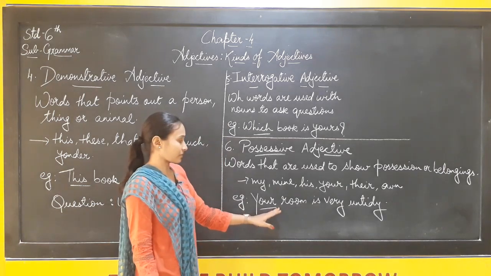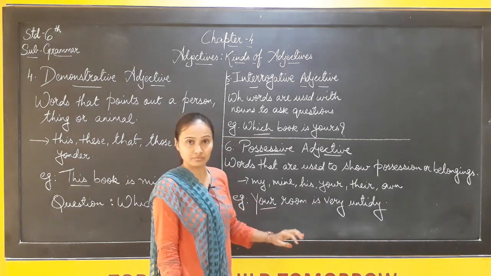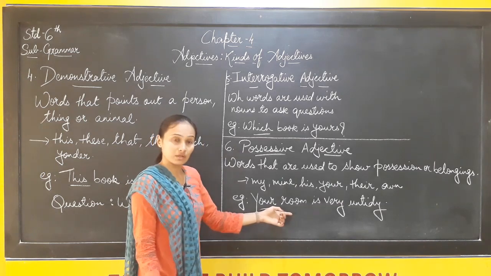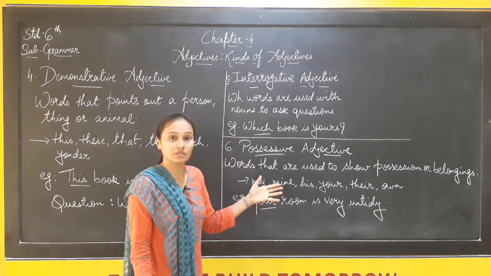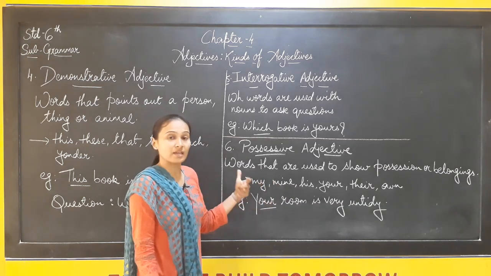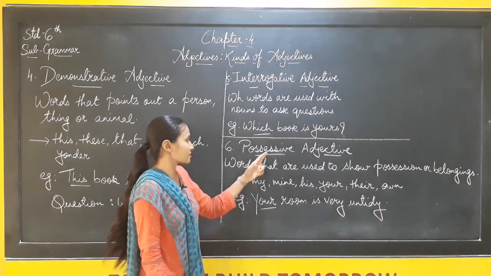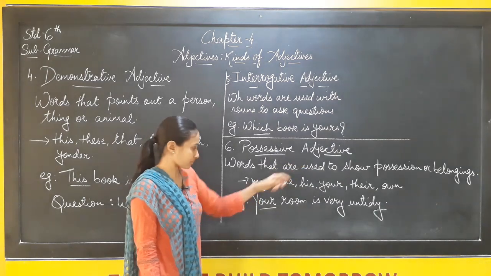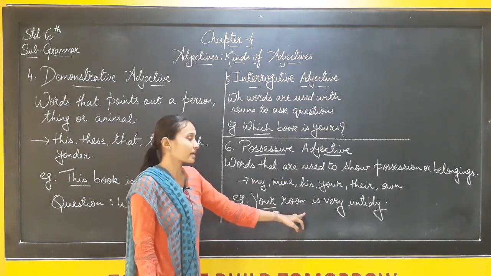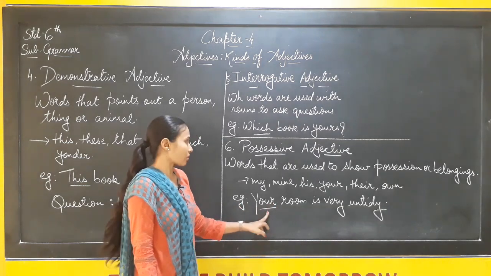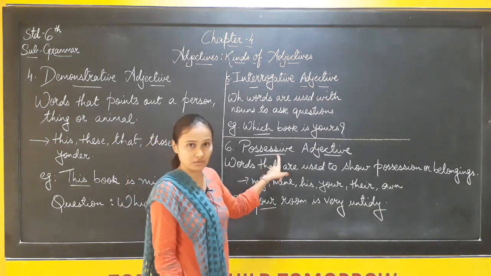Suppose here the example given, your room is very untidy. Whose room? Your room. So in this most of the time we will ask the question with whose, and if we get the answer to it, that is said to be the possessive adjective. Your room is very untidy. Whose room is very untidy? Your room. So your is said to be the possessive adjective.